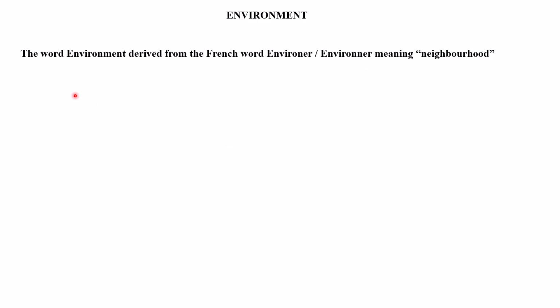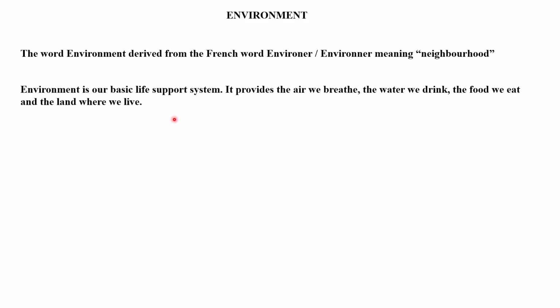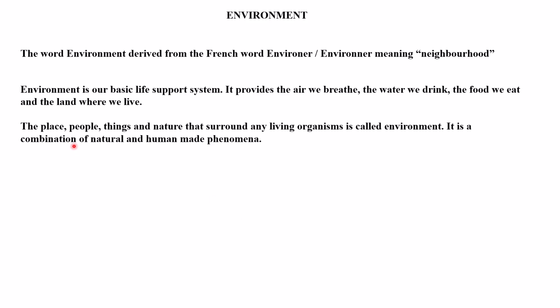First of all, what is environment? The word environment is derived from the French word environ or environner, meaning neighborhood. Environment is our basic life support system. It provides the air we breathe, the water we drink, the food we eat, and the land where we live. The place, people, things, and nature that surround any living organism is called environment, and it is a combination of natural and human-made phenomena. Some of the things you will find naturally, and some of them are human-made, like road, bridge. These are all human-made, but natural, we get air, water. Those are all natural things.